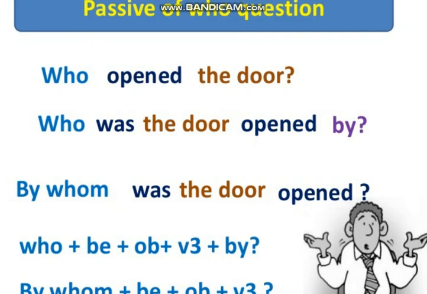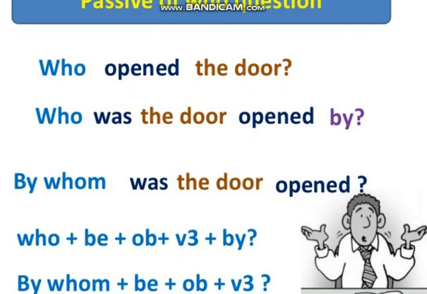There are two structures. The first is who, plus the helping verb, plus object, plus third form of verb, and then by at the end. Or if we follow the other method of changing this sentence, its structure would be by whom, plus be, which is the helping verb, plus object, plus third form of verb. So these are the structures of changing who questions into passive voice.